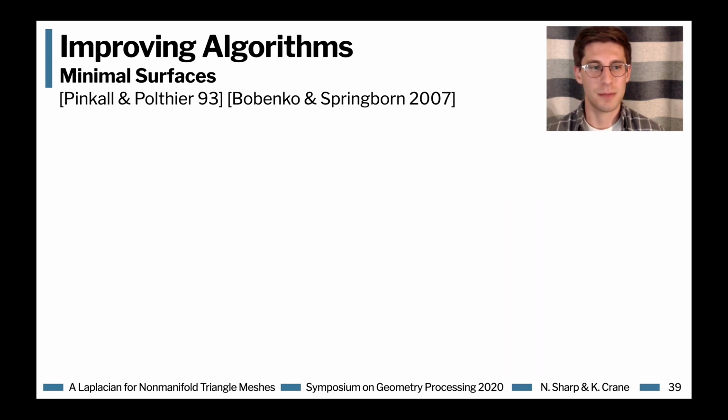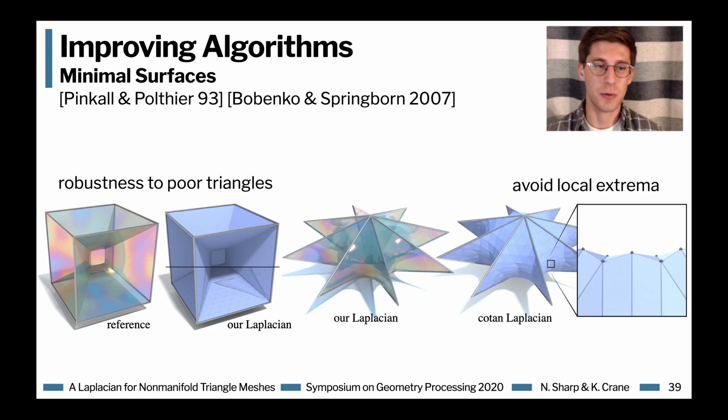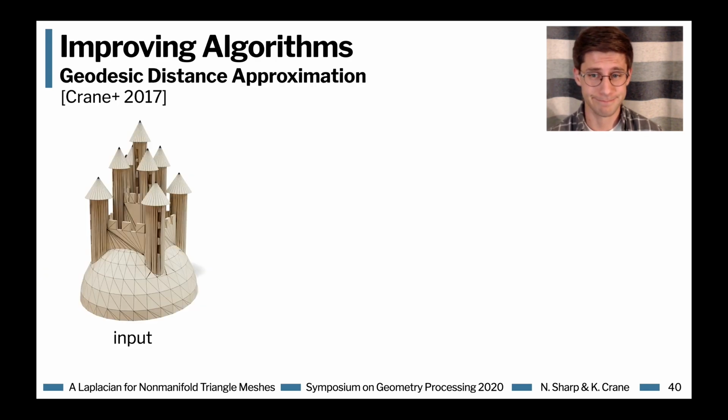We can use our Laplacian to compute minimal surfaces, and here we get a lot of robustness to poor quality triangles. And defining minimal surfaces in terms of an intrinsic Laplacian also avoids some funny artifacts you might otherwise have in the solution, like local extrema.